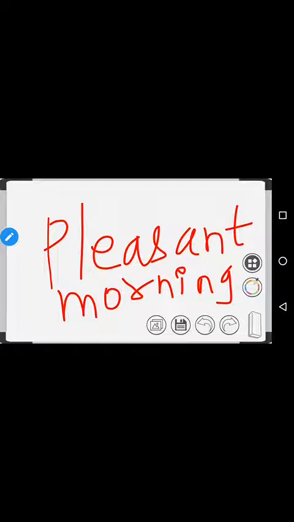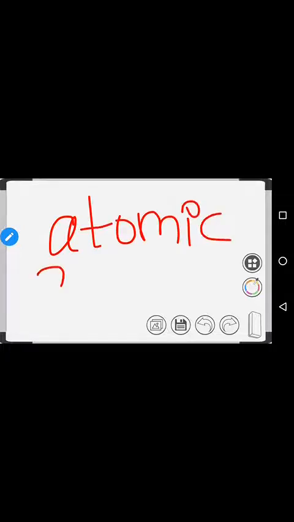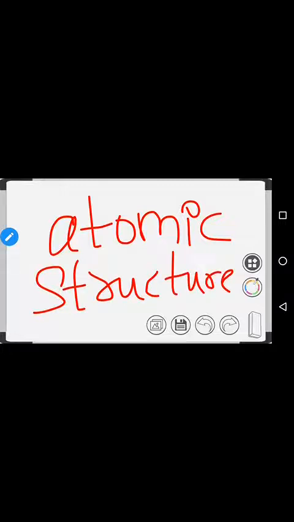I hope you will, because this second part is the basics of the atomic structure. We are going to discuss the atomic structure here, like what your body is made up of. You have hands, eyes, nose, tongue, teeth, face.